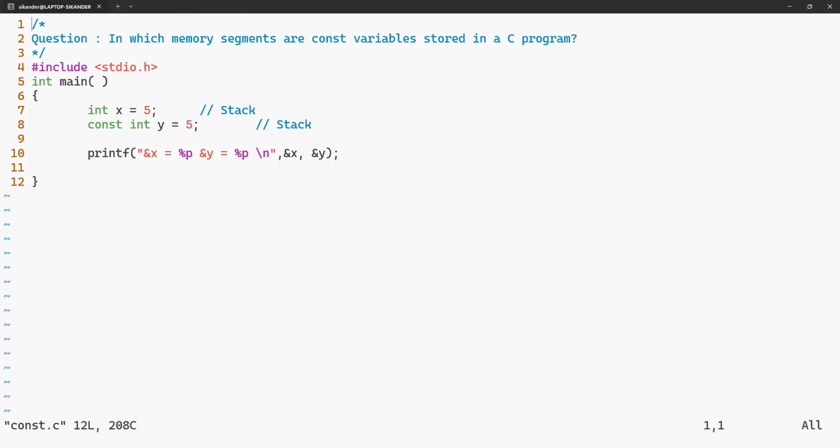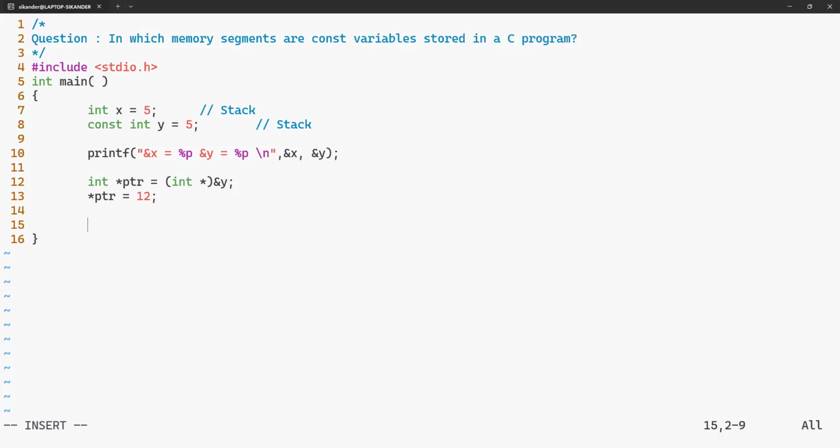So can I modify the value of Y? As we have discussed, const cannot be modified directly, but it can be modified indirectly. I'll try to use a pointer. And remember, directly writing this is not allowed because Y is a constant object, and it expects a pointer to const to hold the address. But what I'll do is typecast it to an integer pointer, which removes the constness. Now, I would like to modify the value of Y through the pointer indirectly. It can be any value now.